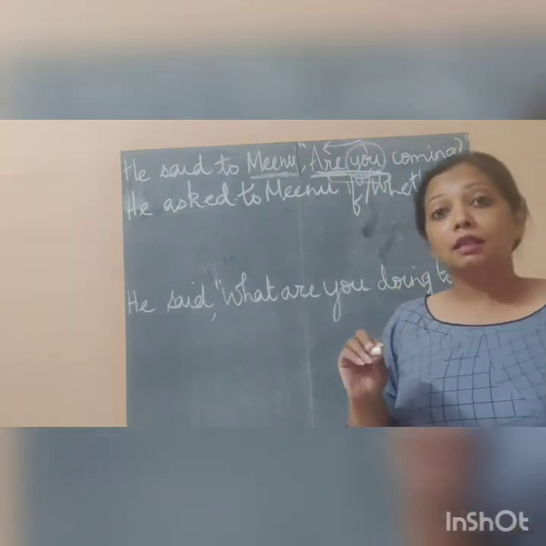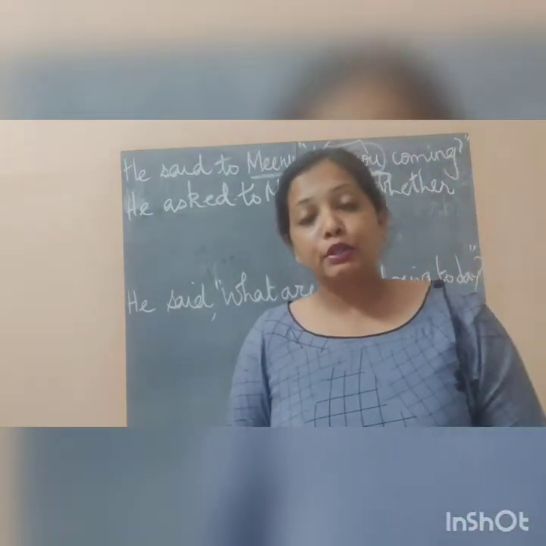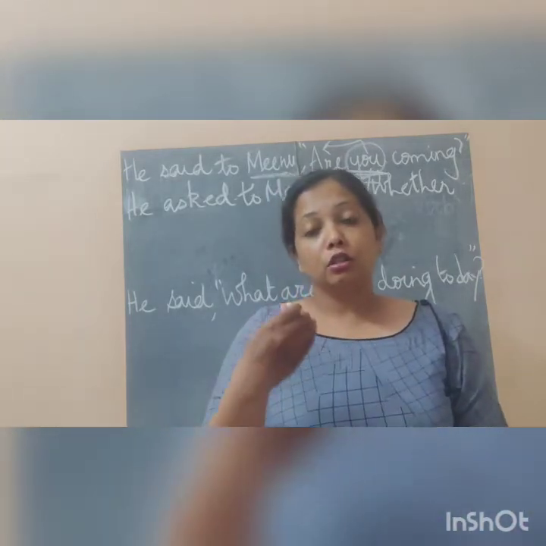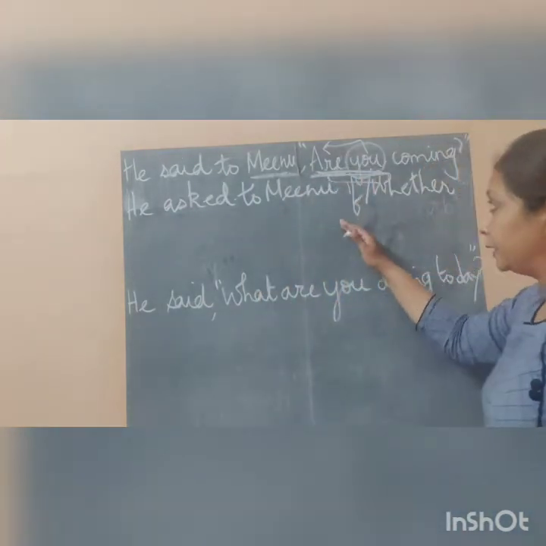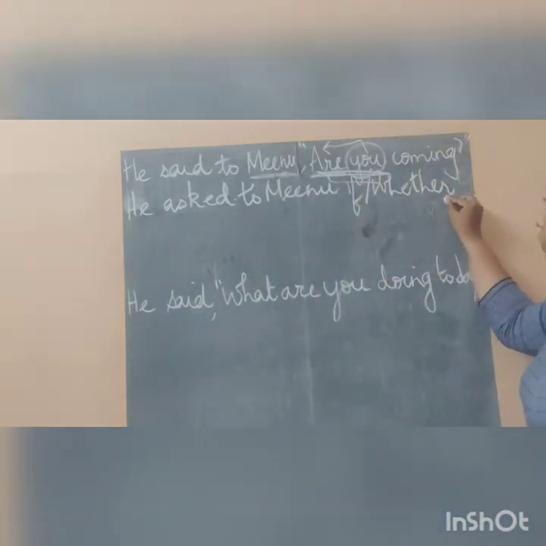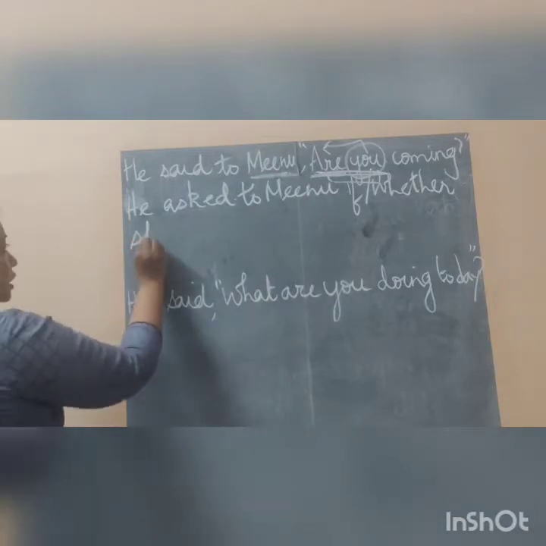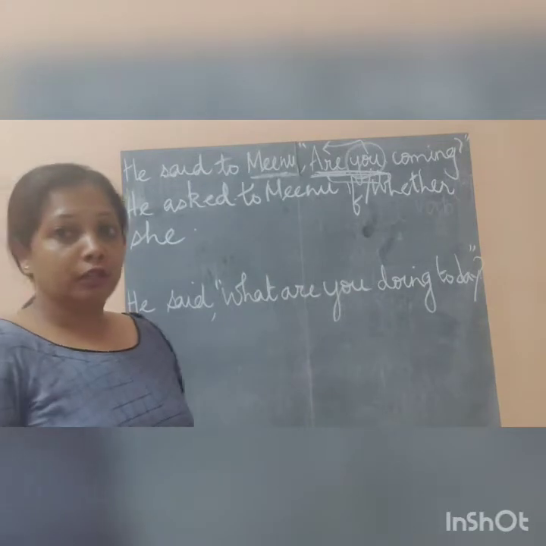The change in the second person is according to the change in the object. The you will be changing according to the object. So what will we be writing here now? He asked Meenu if or whether she. So you changes to she.